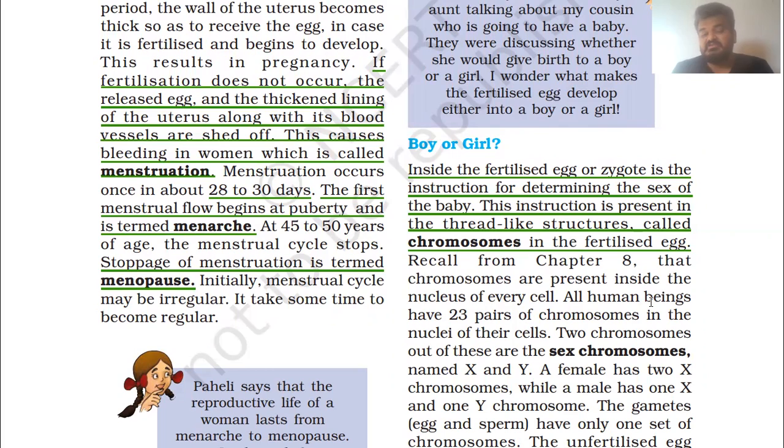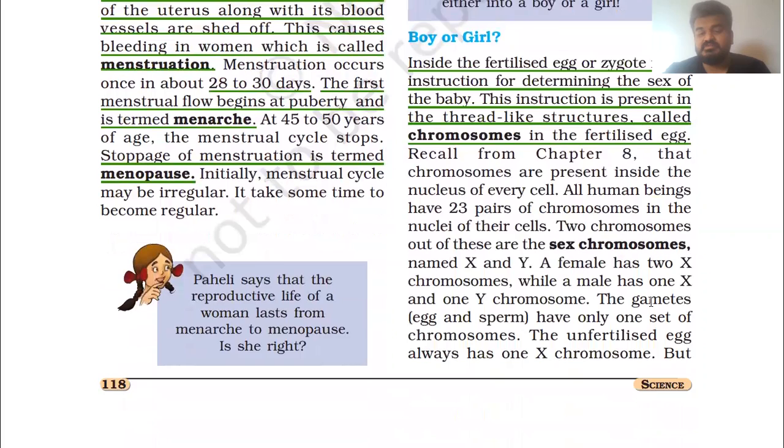All human beings have 23 pairs of chromosomes in the nuclei of their cells. Two chromosomes out of these are the sex chromosomes.